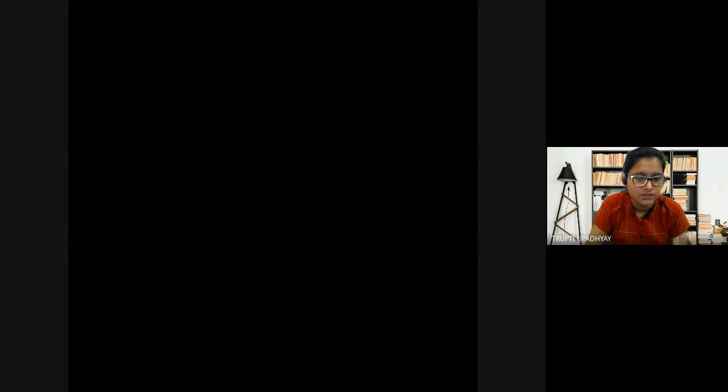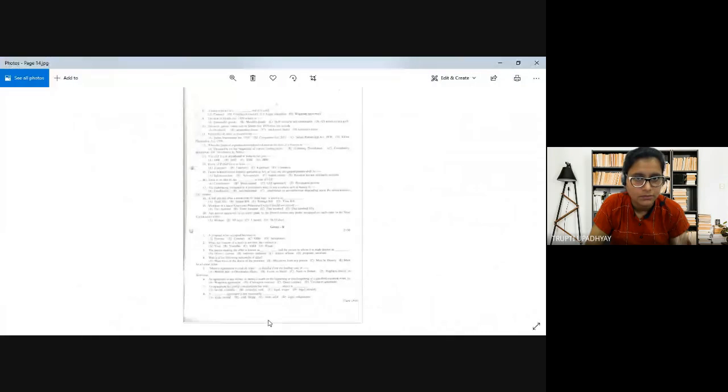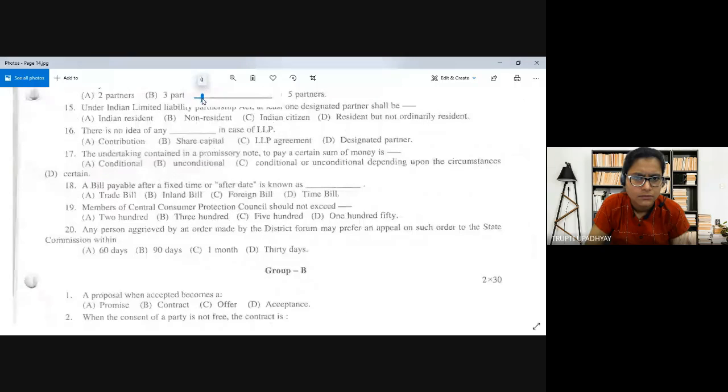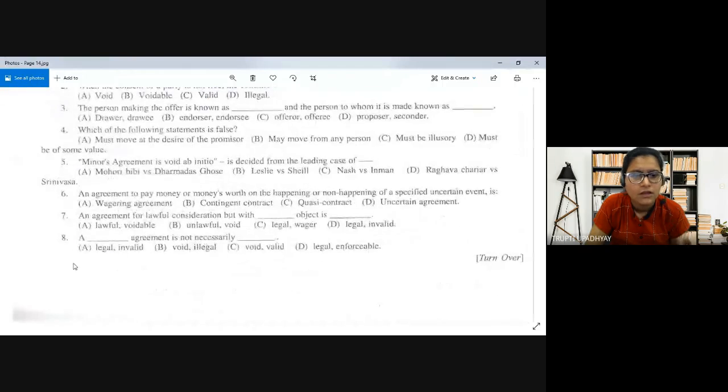So this question, the void agreement is not necessarily illegal. So option B is correct.